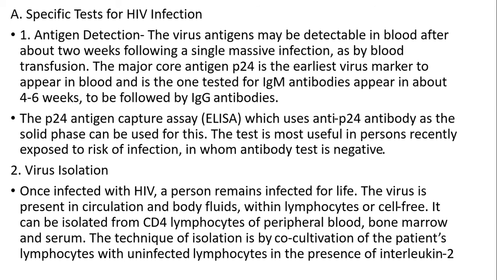Second is viral isolation. Once infected with HIV, a person remains infected for life. The virus is present in the circulation and body fluids, within the lymphocytes or cell-free. It can be isolated from the CD4 lymphocytes of peripheral blood, bone marrow, and serum. The technique of isolation is by inoculating the patient's lymphocytes with uninfected lymphocytes in the presence of interleukin-2.